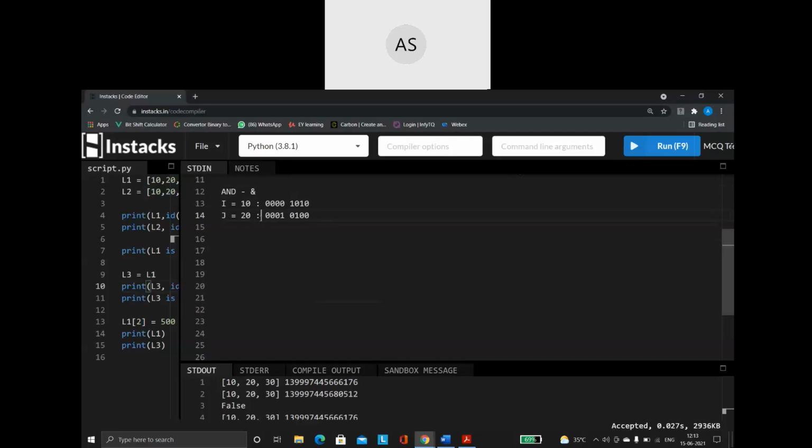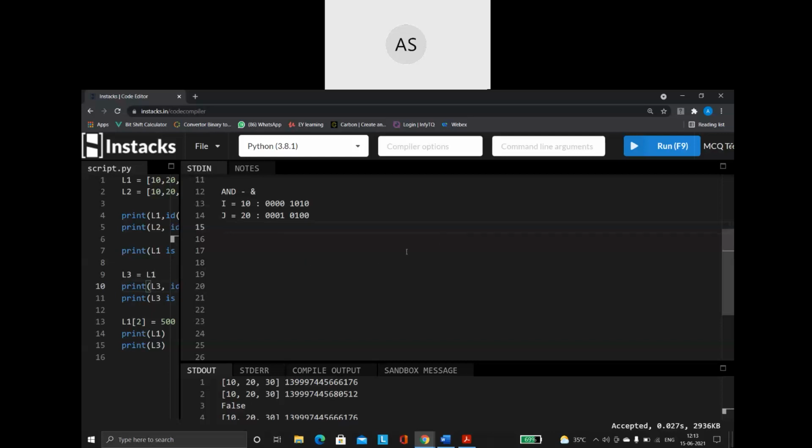I hope you guys remember your basic maths. So, how to convert a number into a binary number? Keep on dividing it by 2. All the remainders, you are going to take together. Keep those digits, and the remaining positions you are going to fill with 0. I am going to take it as an 8-bit format. So 8 bits is equal to 1 byte, right? So I am adding all the remaining positions as 0. So this is the binary number for 10 and this is the binary number for 20.